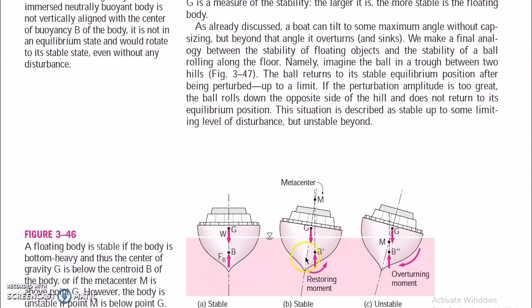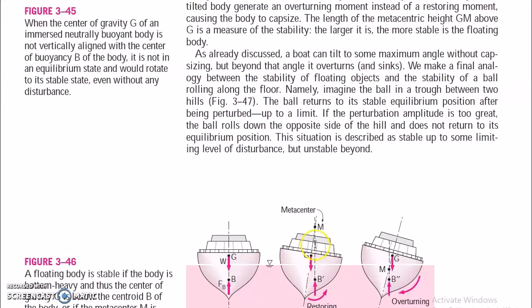So the center of buoyancy will shift from this axis to this point. So this is your center of buoyancy. Now two forces, gravity and buoyancy, acting at some distance will form a restoring couple. So it will form a restoring moment which will rotate the ship back to the original position.